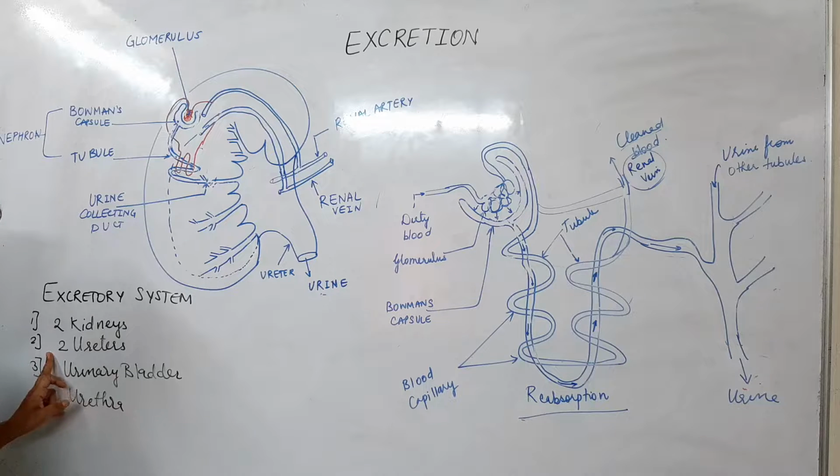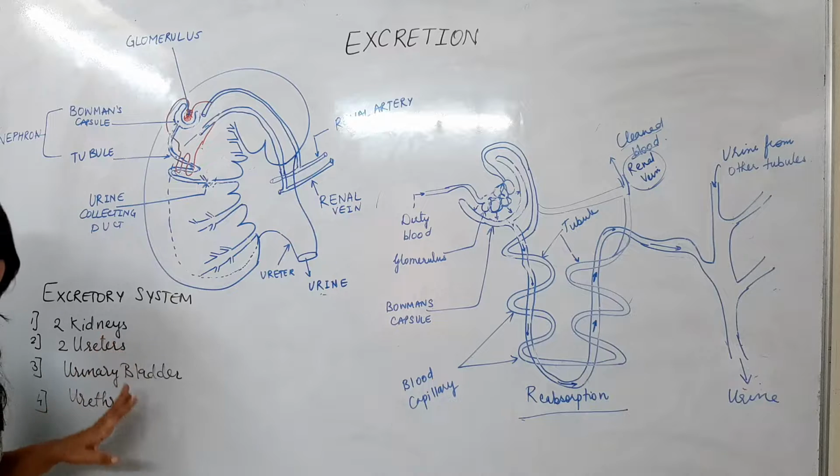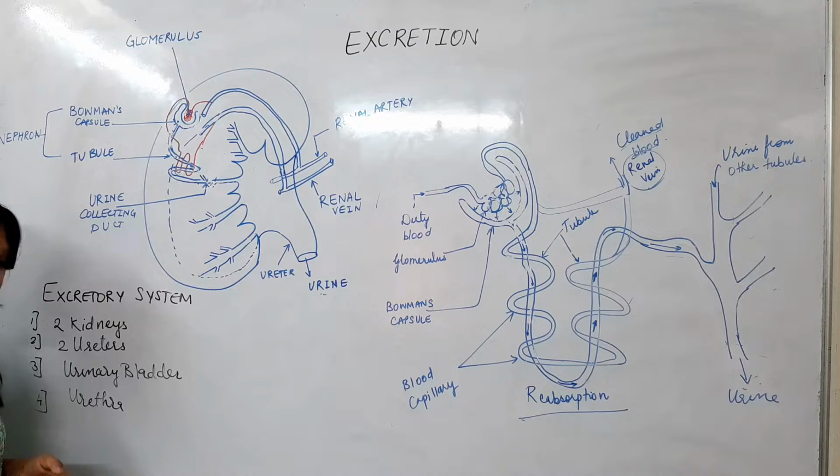These are the tubes which carry urine from the kidney to the urinary bladder. The urinary bladder is a big bag which will hold the urine. Once this bag is filled, the urine passes out of our body through the urethra. So this is the general working of an excretory system.